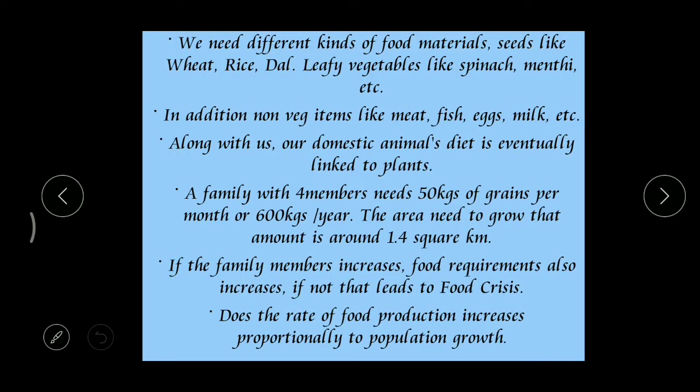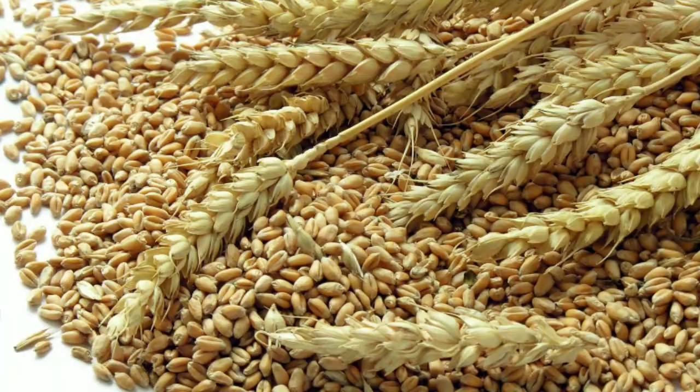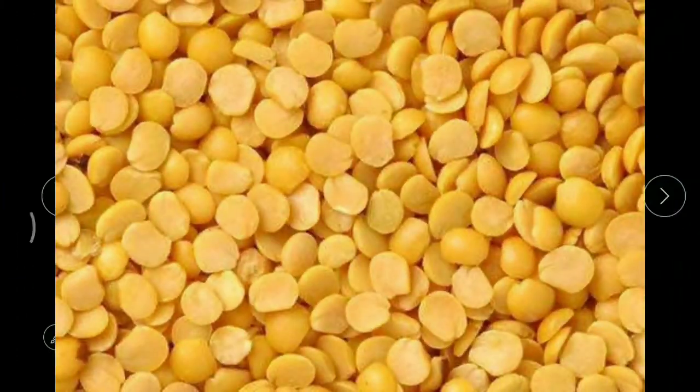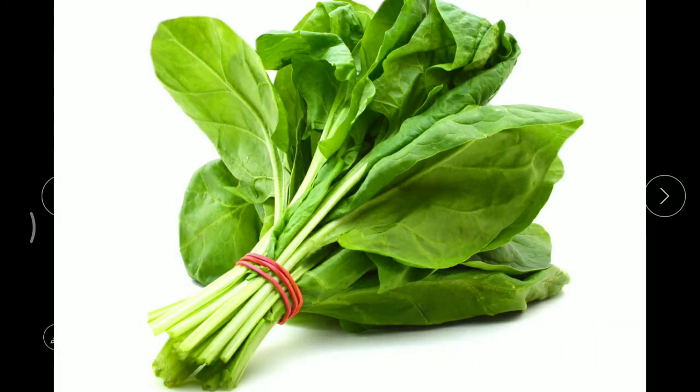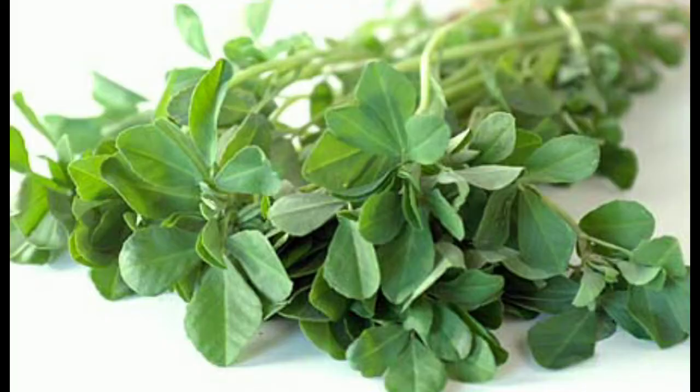Now, here in our daily life we need different types of food materials. Along with them we also need some seeds or grains, like wheat, rice, dal. And we need different varieties of leafy vegetables, like spinach, menthe.